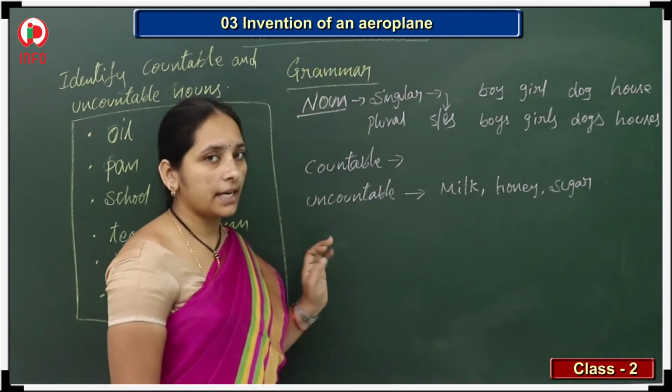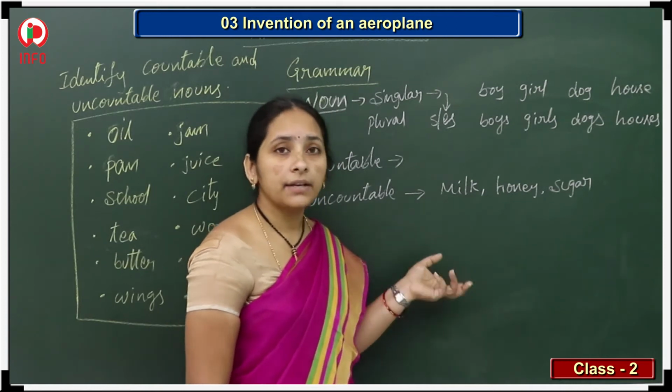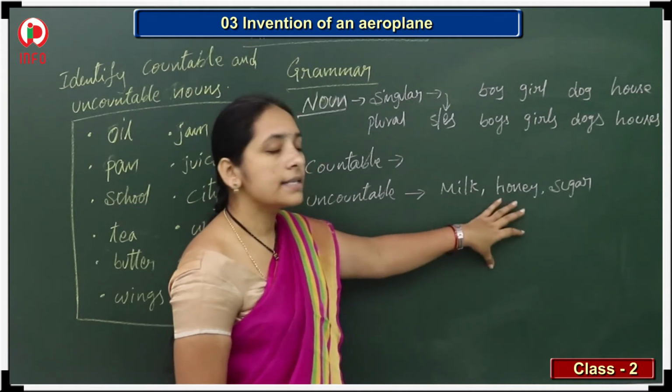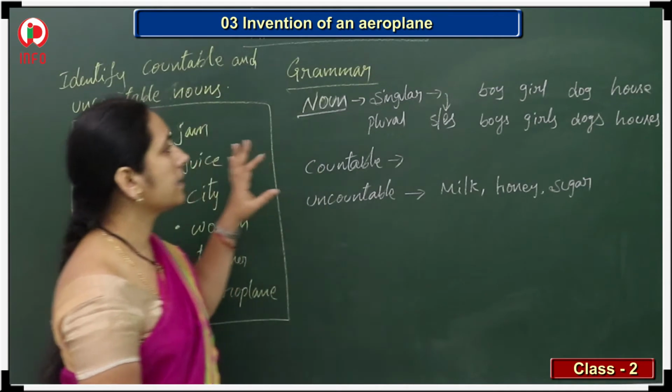Sugar is sweet, but can you write sugars? No. Milk, honey. Can these be written in the plural form? Never at all. So that's why these are uncountable nouns. Okay. Did you understand this? Now let's see the part here.